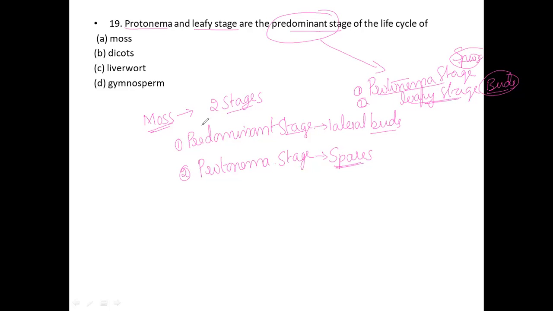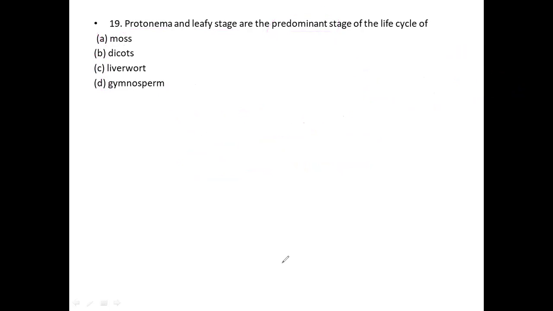So the option A is the correct option for this question, because both the protonema and the leafy stage will happen especially in the case of mosses. For the 19th question, option A is the correct option, not dicots, not liverworts, not gymnosperms. For that reason, this is the correct option. I hope you all understood very well. So I would like to move on to another question.